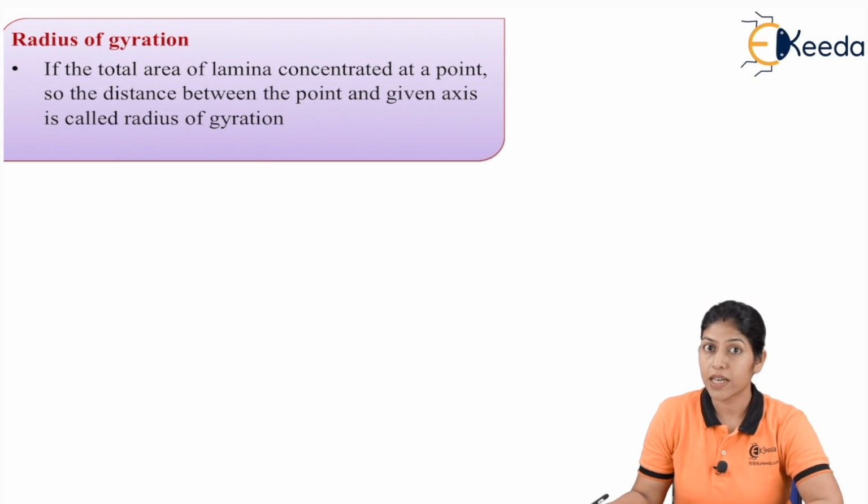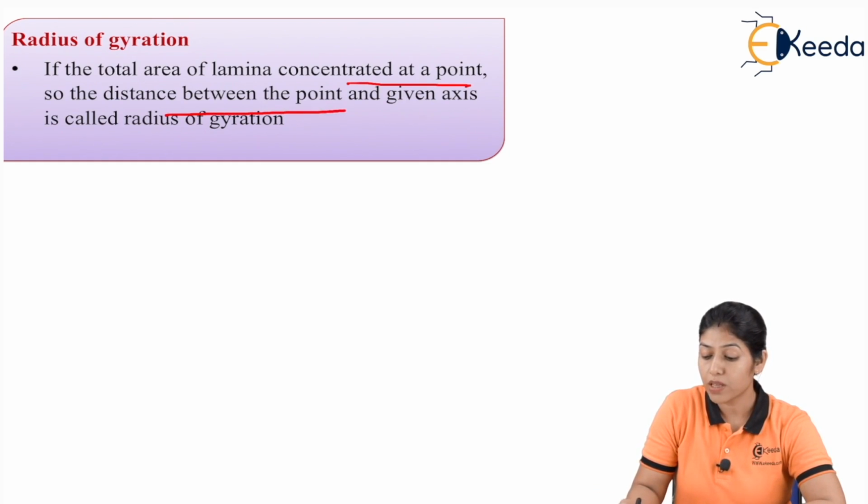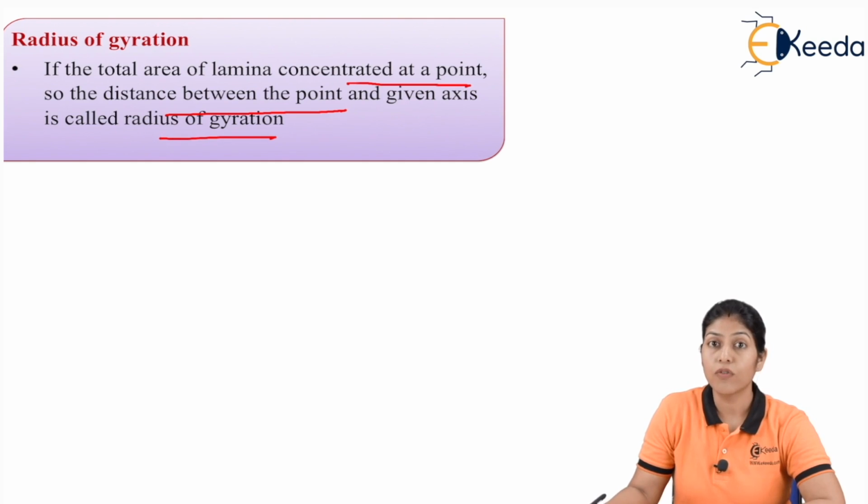So if the total area of the lamina is concentrated at one point, in that case the moment of inertia of that lamina will not change about a given axis. So the distance between the point and the given axis is called the radius of gyration.